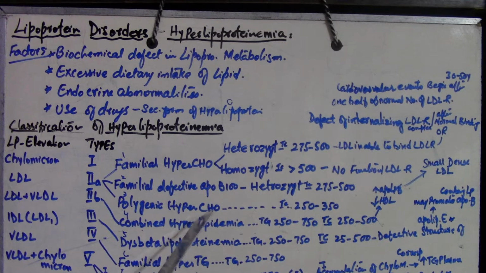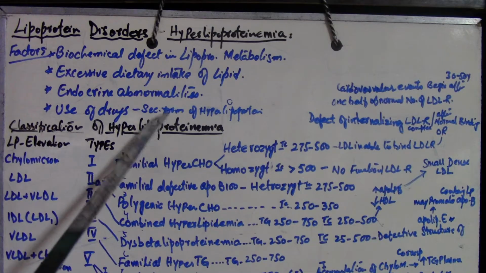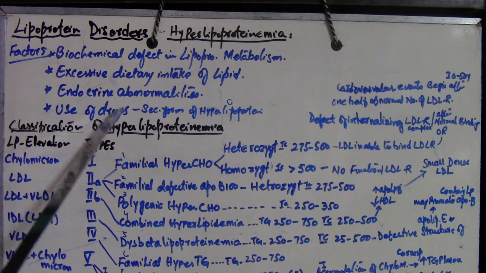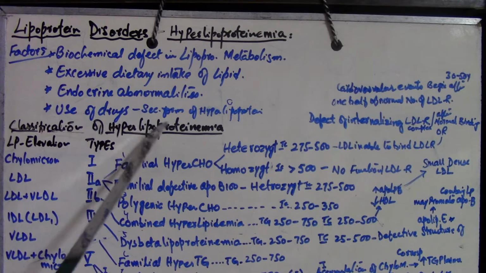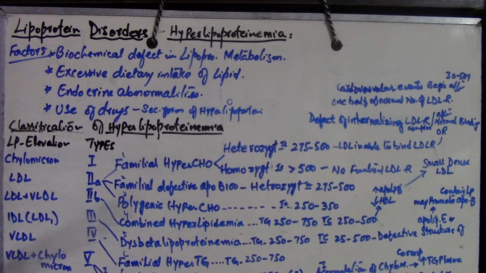So we are going to concern ourselves firstly with all of these, the primary or genetic hyperlipoproteinemias. Why are they primary? Because I mentioned previously that the secondary forms of hyperlipoproteinemia are usually due to the use of drugs, or caused by the presence of alcoholism, diabetes mellitus, or uremia, right? So these are all primary types of hyperlipoproteinemia. Okay, next to this, we are going to start with the first type.